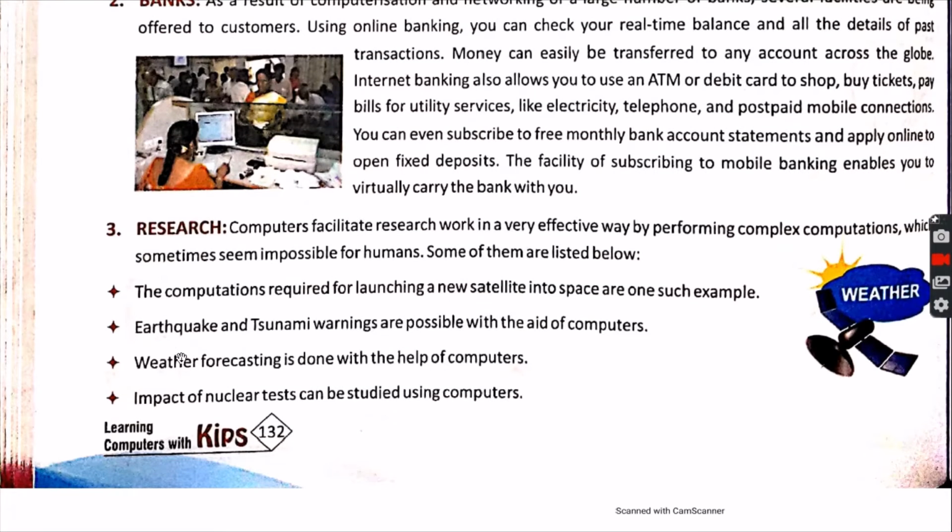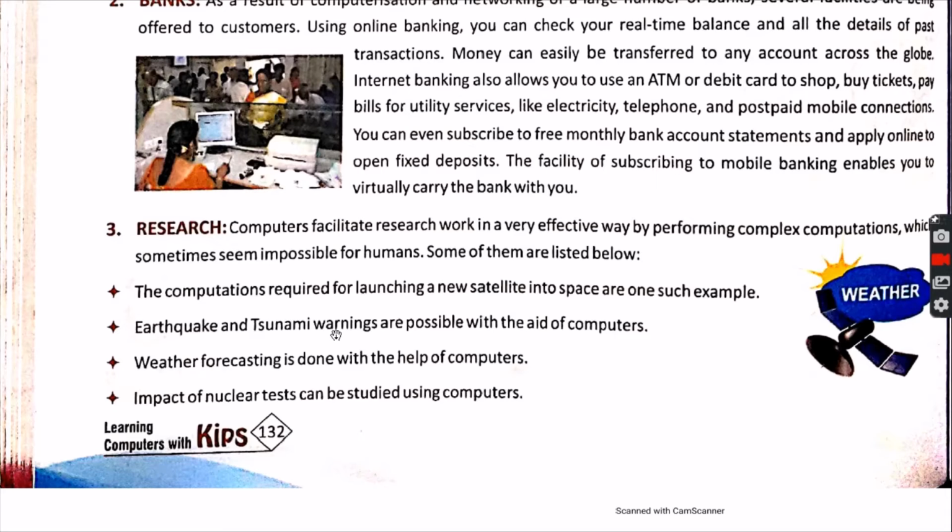Earthquake and tsunami warnings are possible with the aid of computers only. Up to the present, earthquake prediction is not possible accurately, but in future it is supposed that we would have information about earthquakes very early.